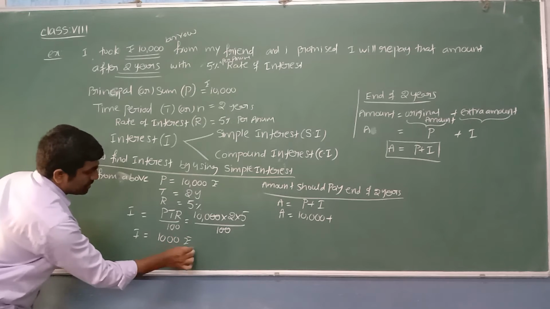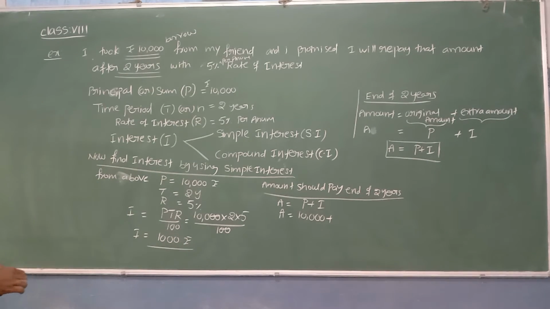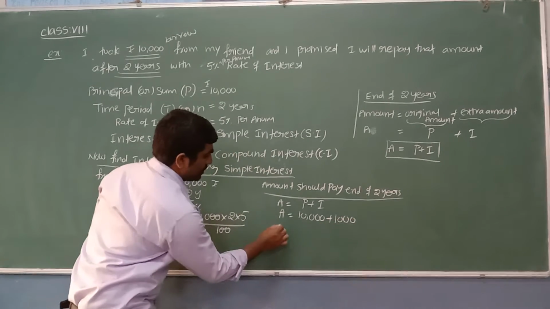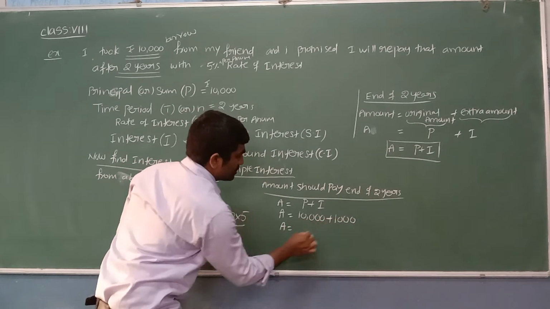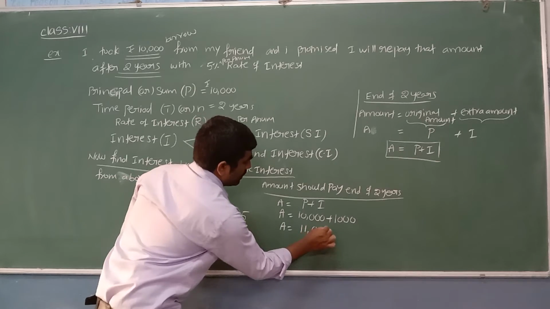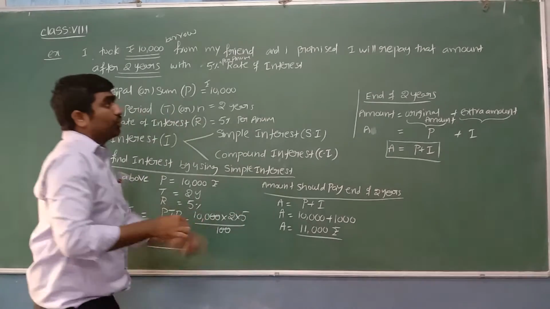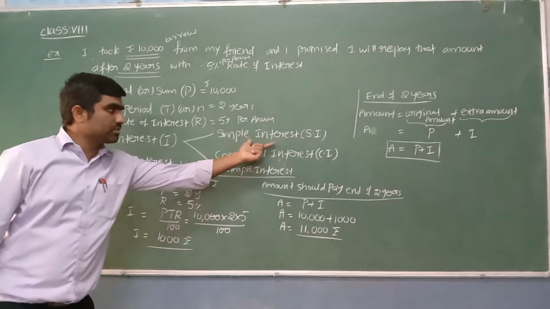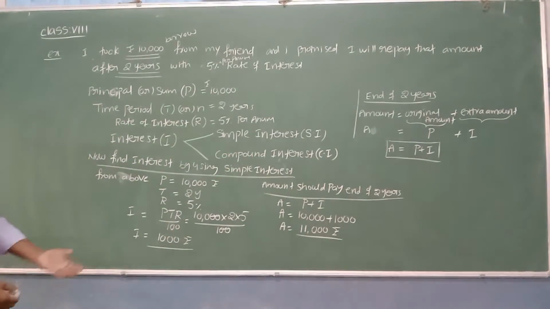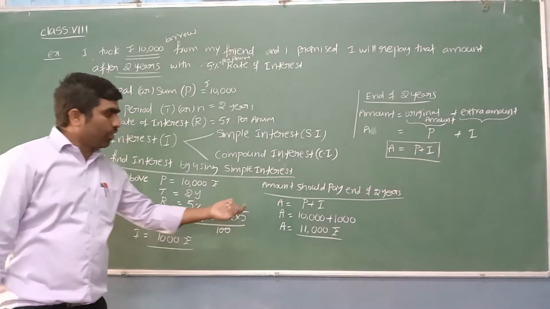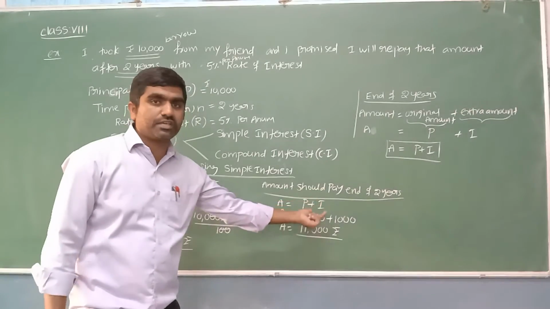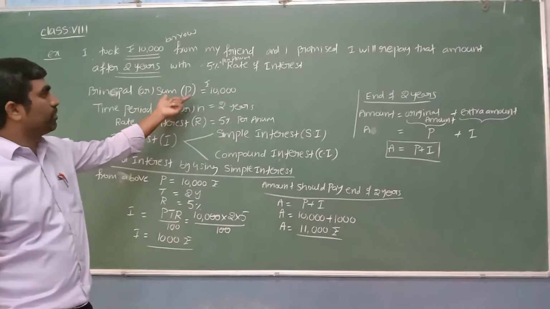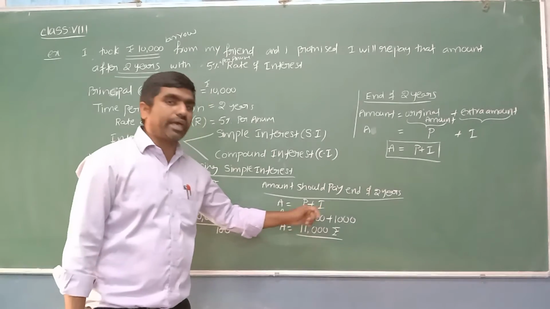What is the amount? Interest is 1000 rupees. Yes, I got 1000 rupees as interest. I write here 1000 rupees. Now A is equal to 10,000 plus 1000, 11,000. Yes, 11,000 rupees I have to pay to my friend when we calculate the interest by using this simple interest concept. Hope it is clear for everyone. How can you find the amount? Principal plus interest. Principal amount means original amount, whatever the amount we took as a borrow, and interest is the extra amount.